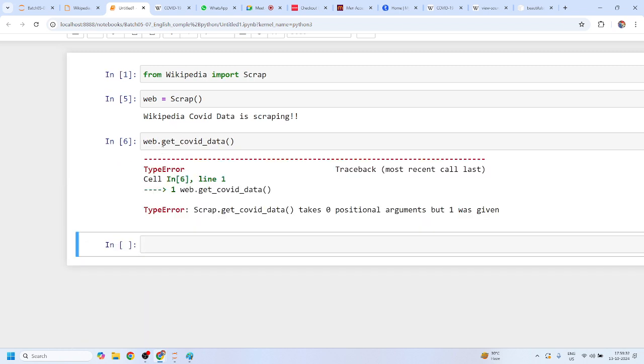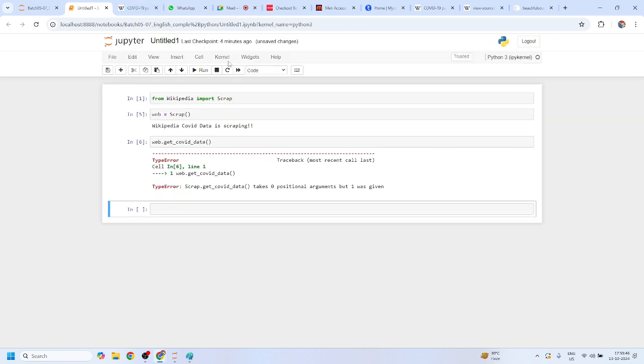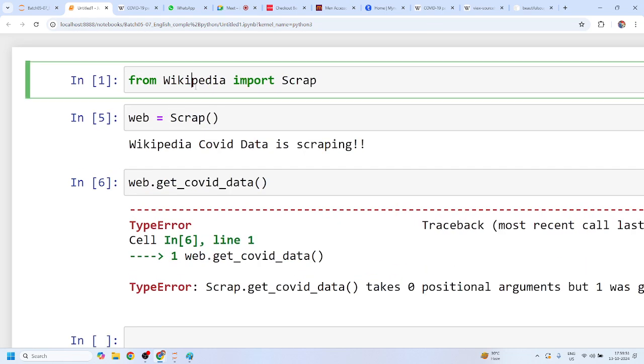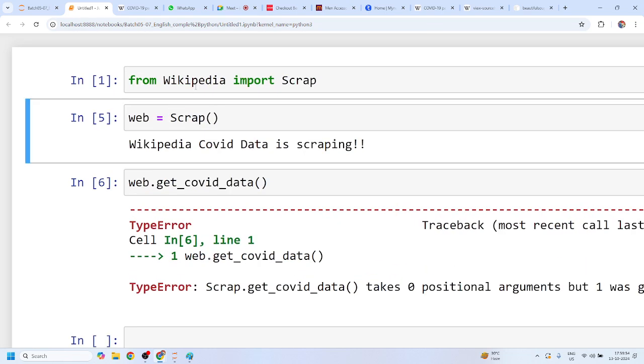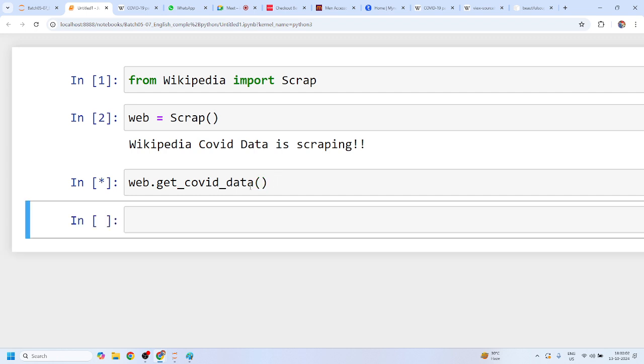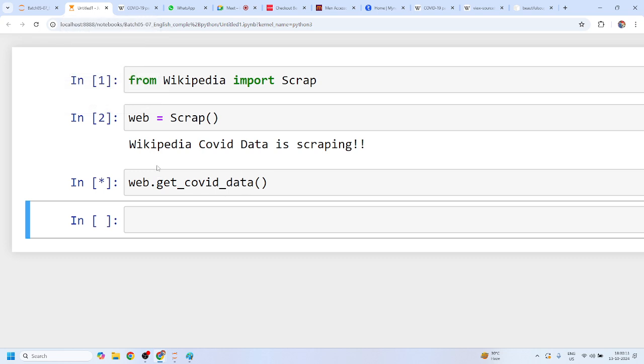And now I can run web.get COVID data, right? This is the same way I can use it. COVID data takes zero positional arguments but one was given. I think we have to give the self parameter. I have already given the same, but what is the issue, right? Let me just restart the file again. And this is the best approach, right? So this is the scrap class that you are importing from this Wikipedia file, and you are creating an object, and it says wiki COVID data is scrapping, and you can just run web.get wiki get COVID data, and it will try to give you the data, right? So this is just a message that we try to print.